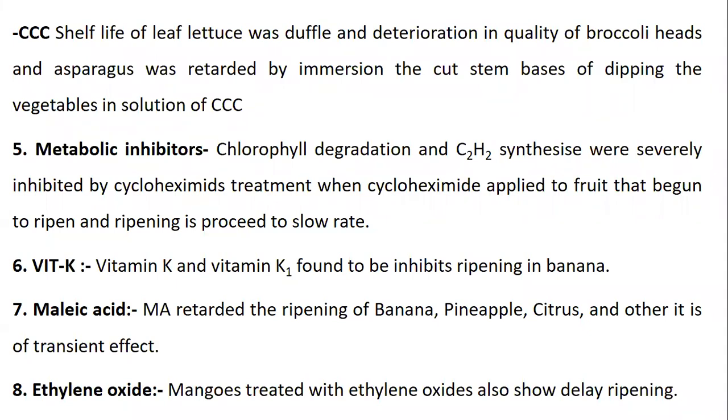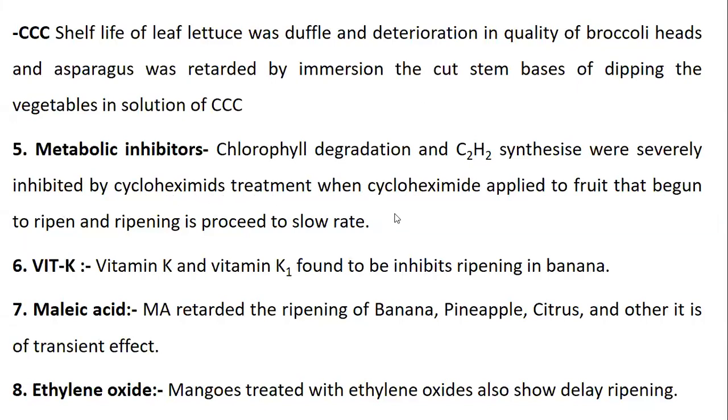We know the lettuce and the asparagus. After harvesting, this asparagus and lettuce are dipped into the solution of CCC, which will retard the ripening process. Okay, then metabolic inhibitors: chlorophyll degradation and ethylene synthesis were severely inhibited by cycloheximide treatment.